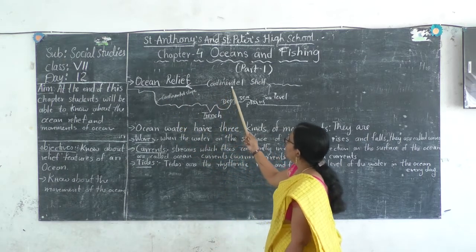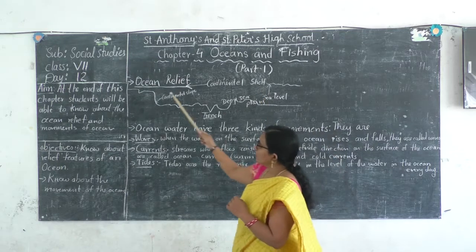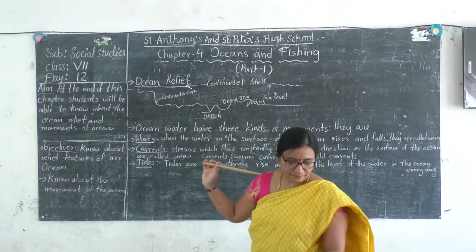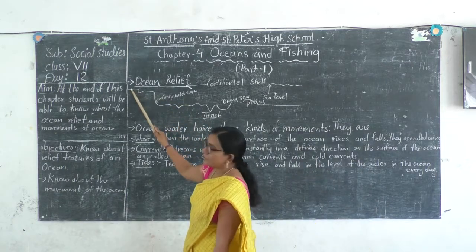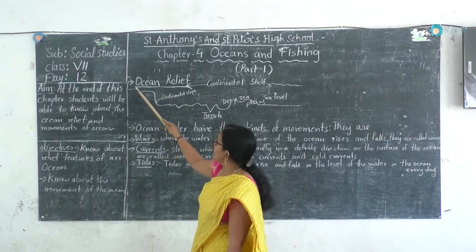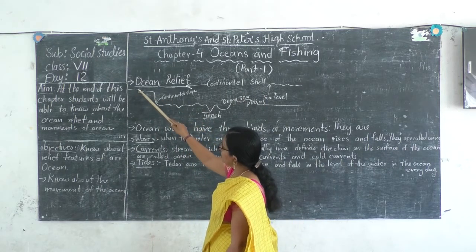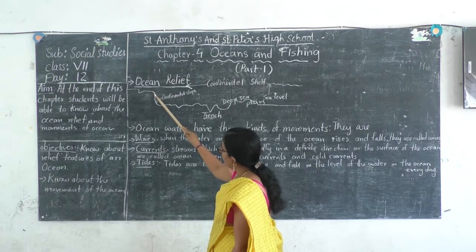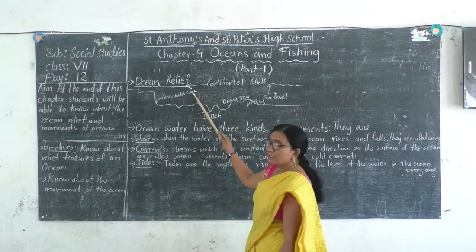Now here you can see the upper part. It is the continental shelf. The view we can observe near the beach is the continental shelf. From there you can see the curve and the slope. This slope is known as the continental slope.